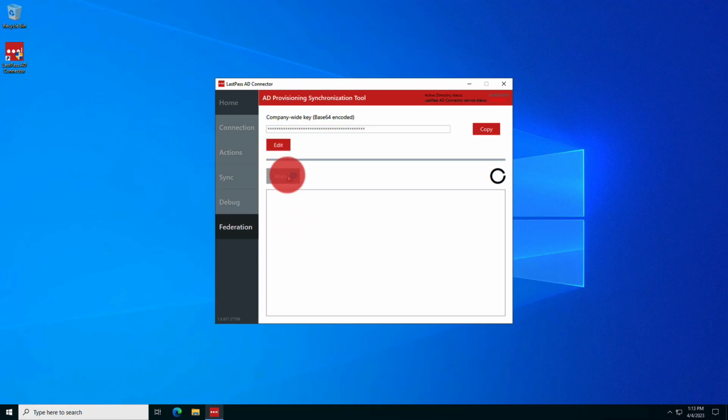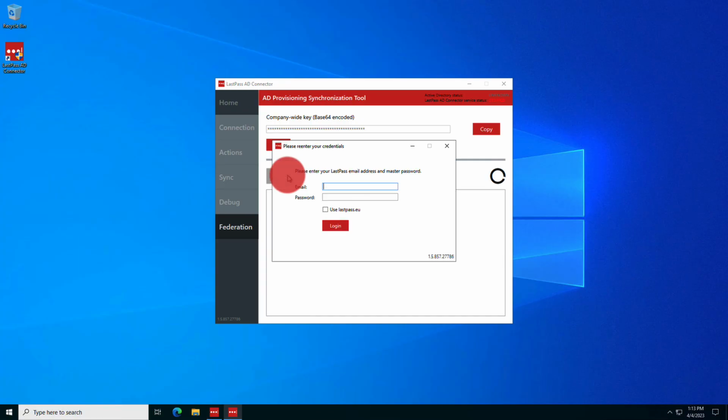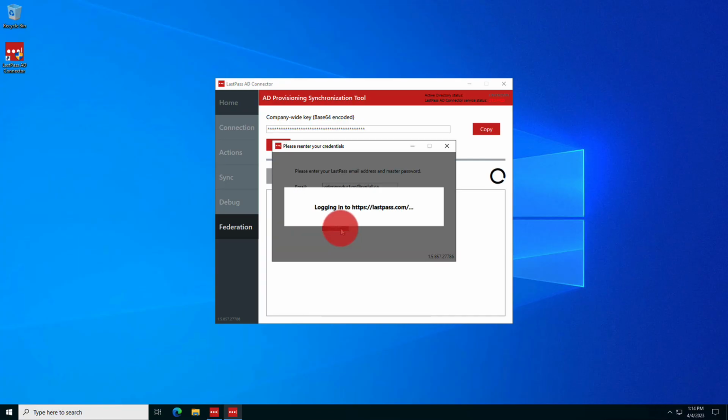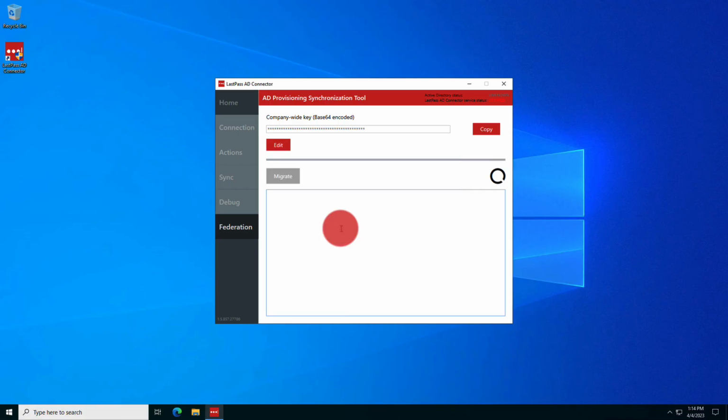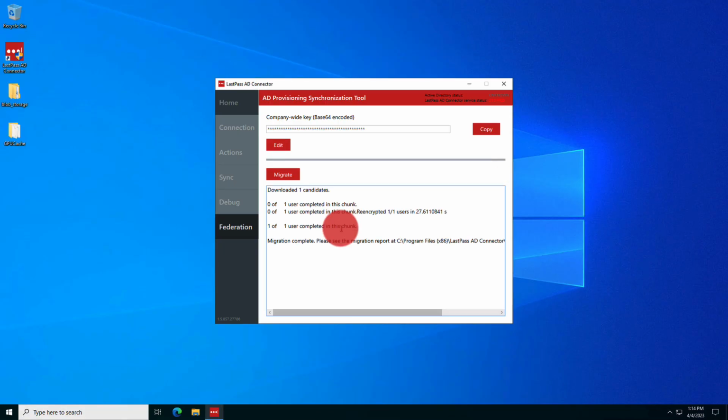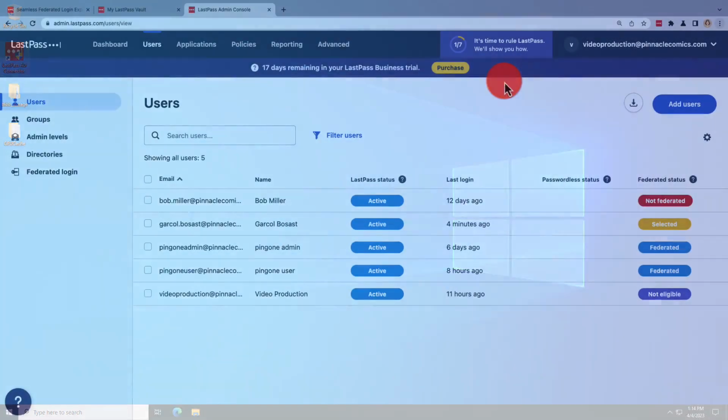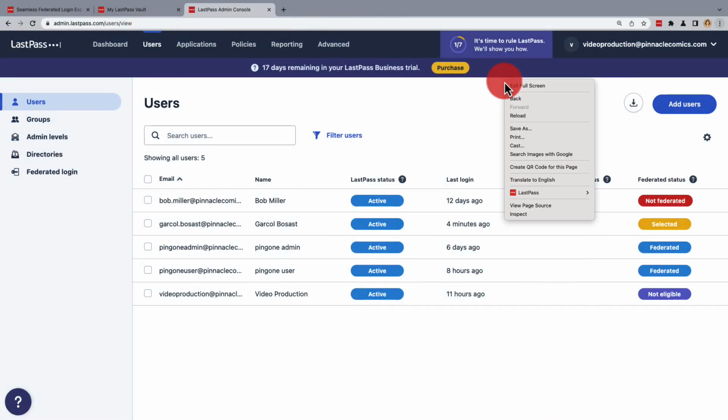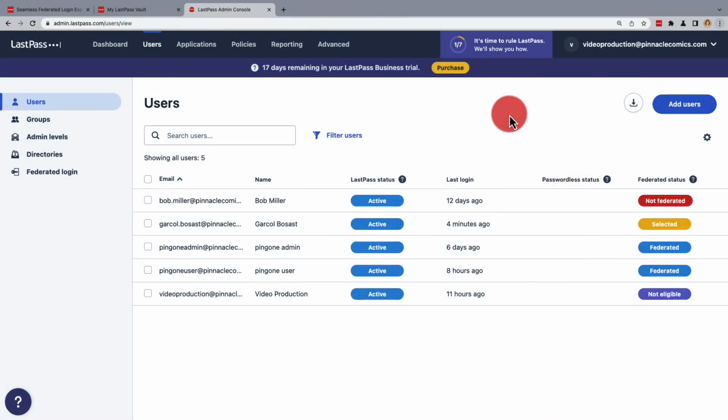You'll then be asked once again to enter in your super admin credentials. Once you have, the migration will proceed. In this case, you'll see it's migrating only one user. When it's complete, the user will have been refederated and will use their on-prem credentials for access. In both cases, you can monitor the status of users from Users in the admin console.